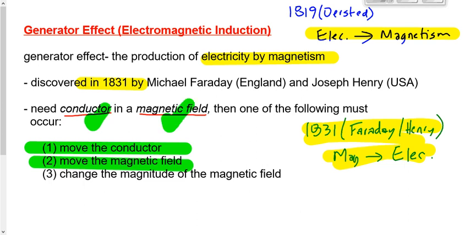You move one of them, you generate an electric current. Now, there is a third thing that can happen as well, but we're going to start with the first two because those are the ones that we see in Physics 30. The third possibility is that you change the strength of the magnetic field. Make it stronger, make it weaker. You can still generate an electric current that way without moving one of them. But in Physics 30, we'll always see that one of them is moving. Either the magnetic field is moving or the conductor is moving as well. This is just kind of for future reference that this can happen.